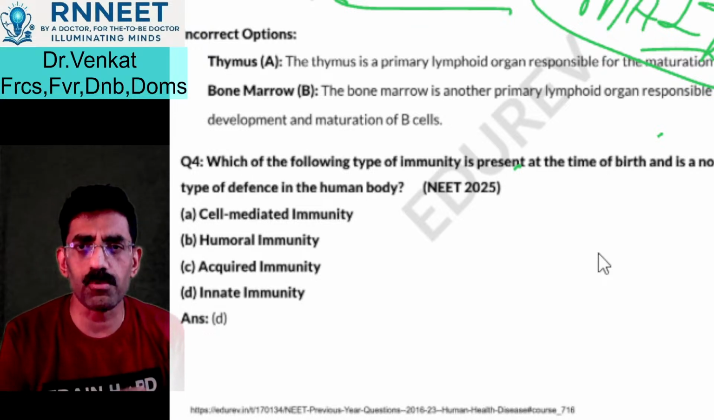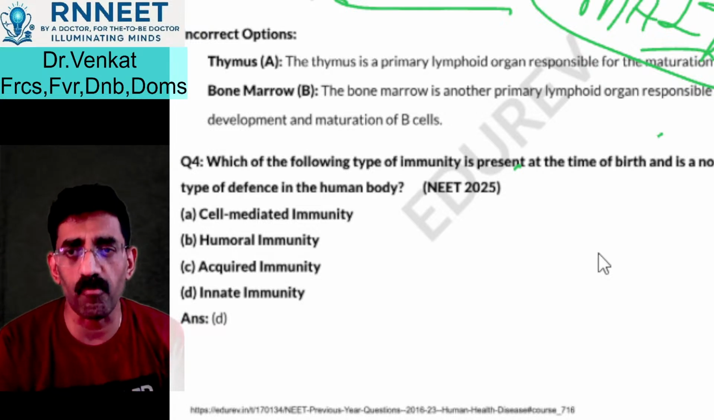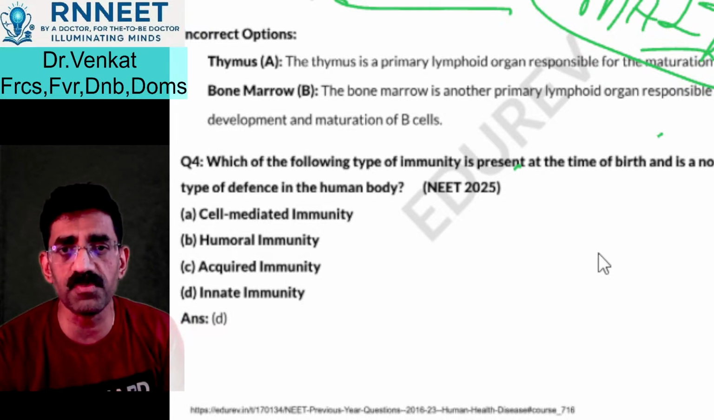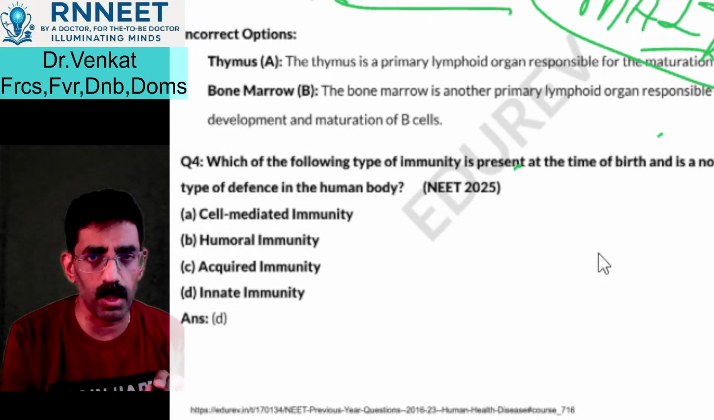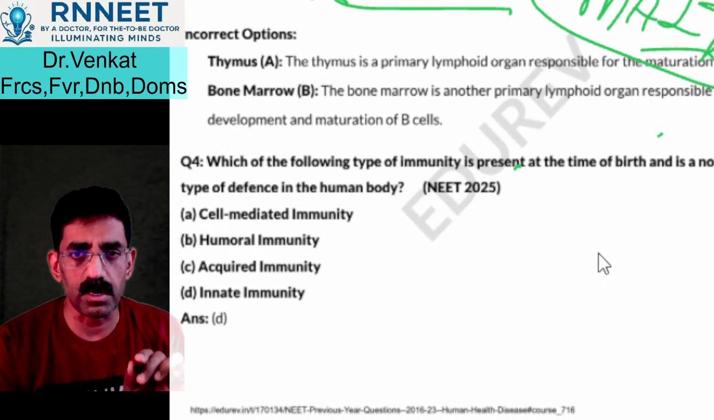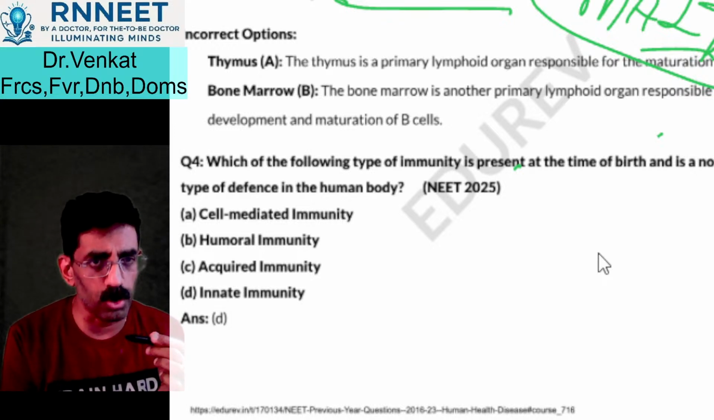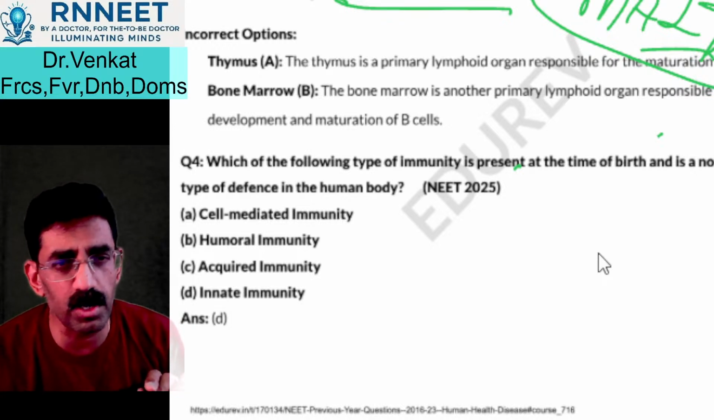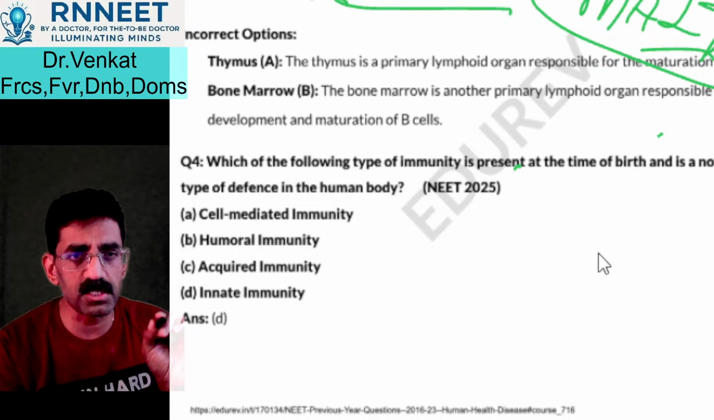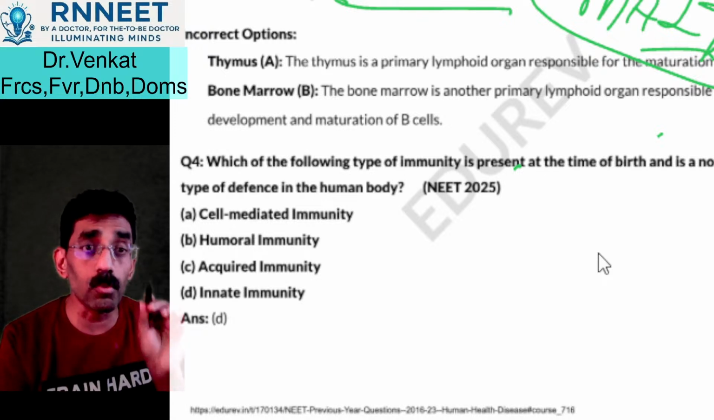Which of the following types of immunity is present at the time of birth and is a non-specific type of defense of the human body? Obviously, it is a type of innate immunity. What do you call it? Innate immunity. And what type of immunity is innate immunity? It's typically a humoral immunity.